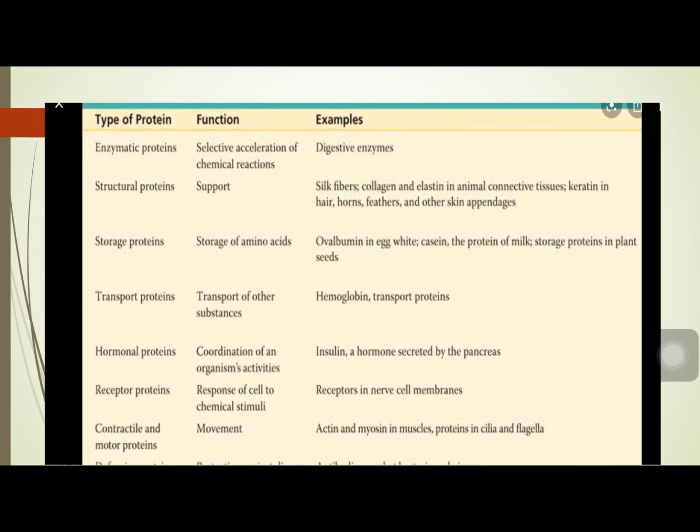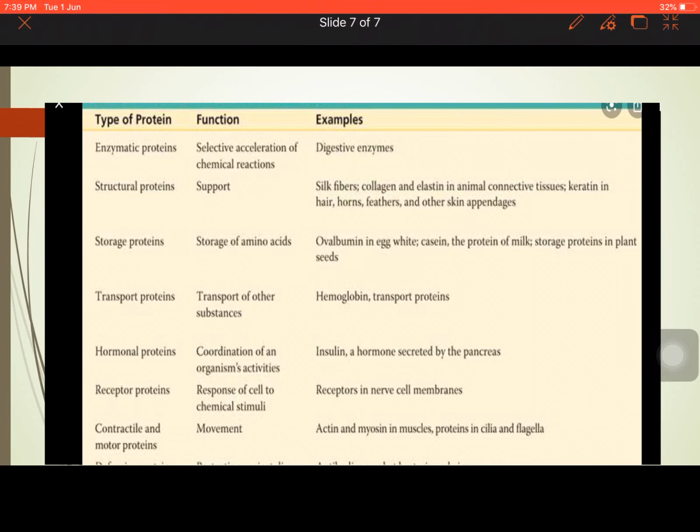Now first let us see that here are enzymatic proteins. I told you earlier that there are several enzymes like trypsin, renin and pepsin. These are digestive enzymes, enzymatic proteins. There are several structural proteins like collagen and elastin in animal connective tissues which help to bind the muscle, skin and bone. Keratin is present in hair, horns, feathers and other skin appendages. These are structural proteins which support us. Please go through this chart carefully.